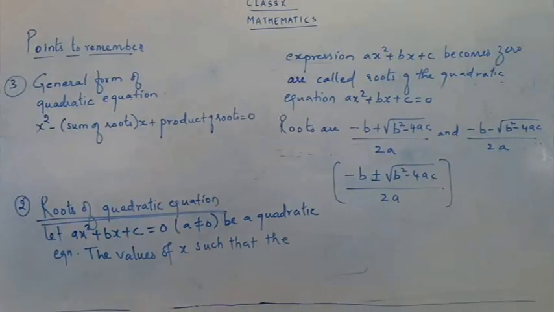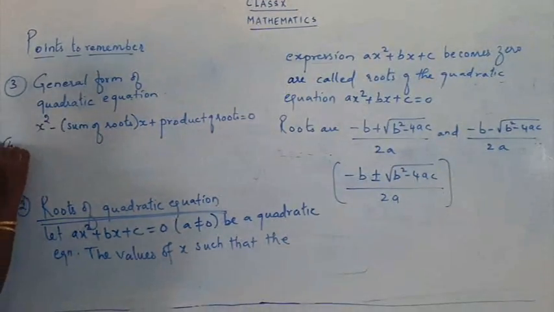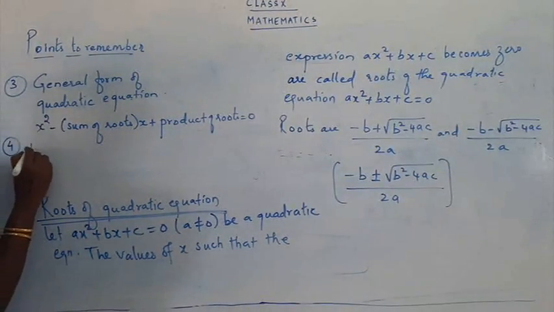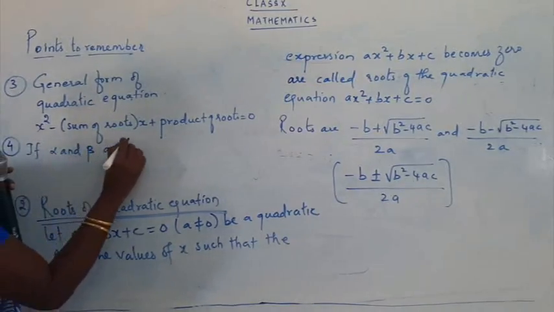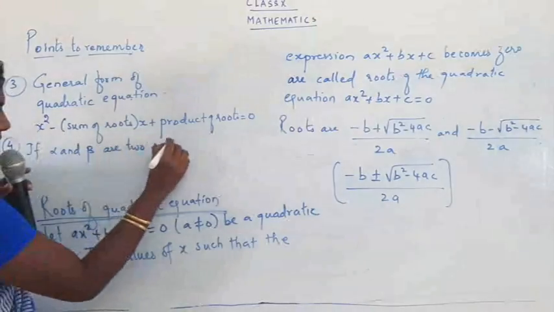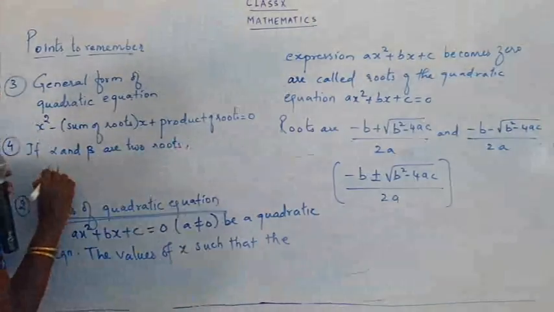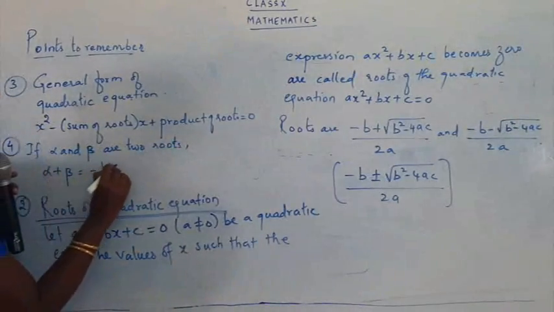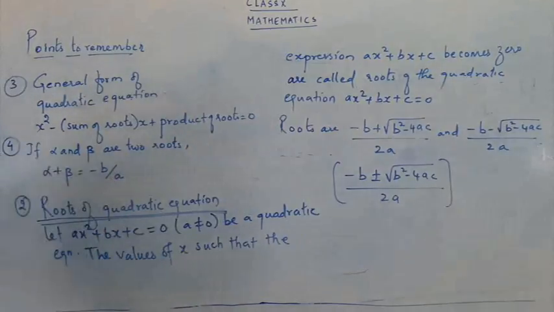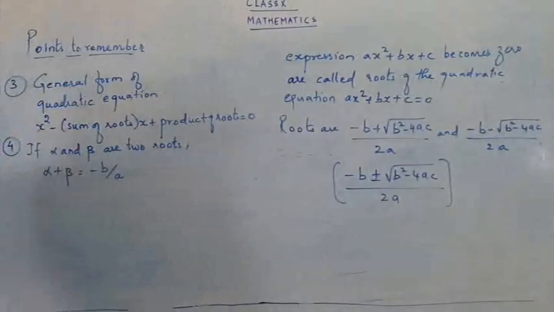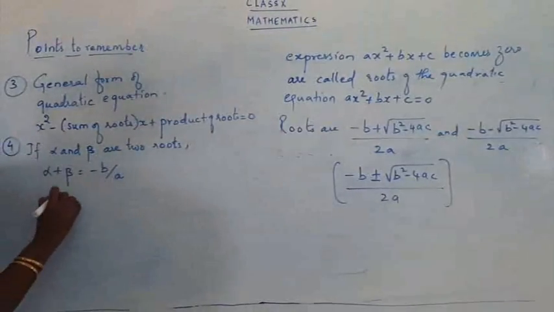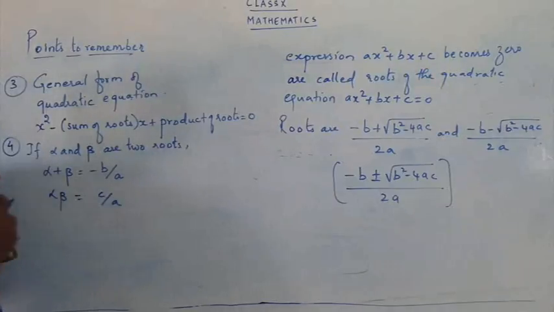The thing that we need is this point, so I'm mentioning it here. If alpha and beta are two roots, then alpha plus beta will be taken as minus b upon a, and the product of the roots, alpha beta, will be taken as c upon a.